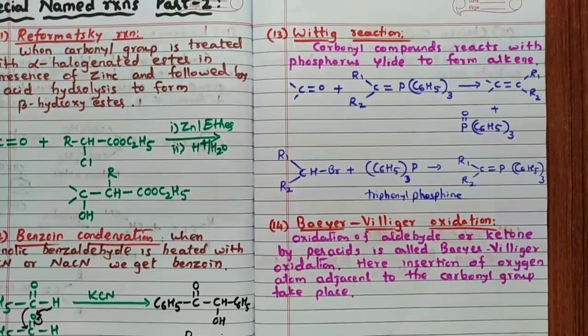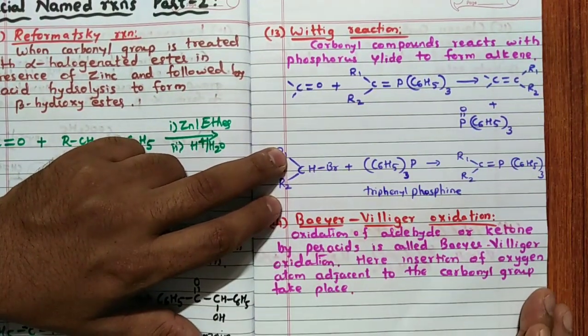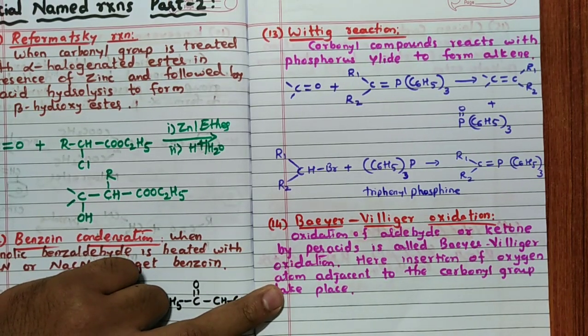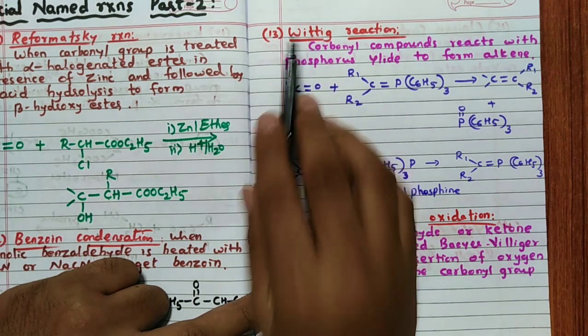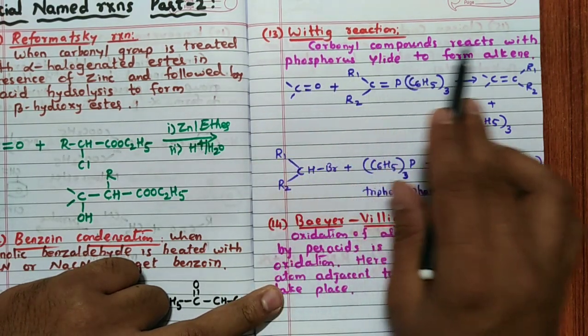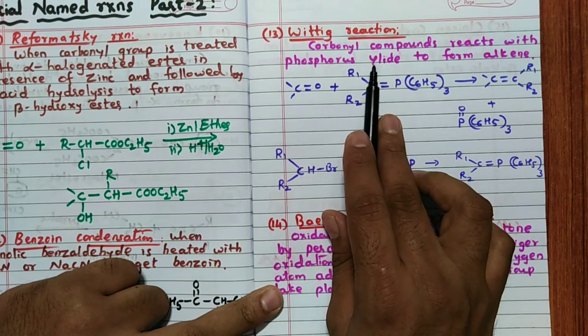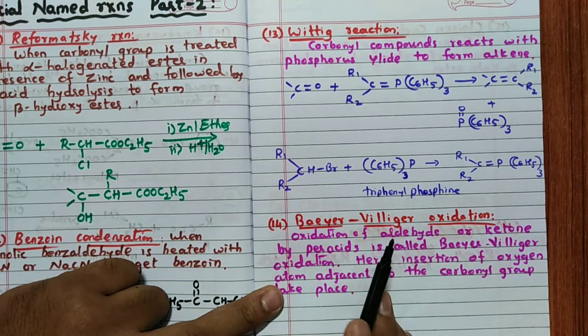The 13th reaction is the Wittig reaction. It is not that important, but if they ask, remember, we have already discussed the Fittig reaction. The Fittig reaction is haloarenes forming biphenyl. But in the Wittig reaction, carbonyl compounds react with phosphorus ylide to form alkene.